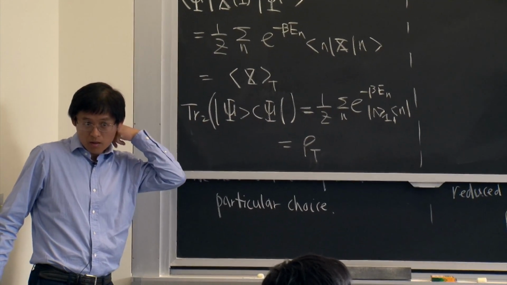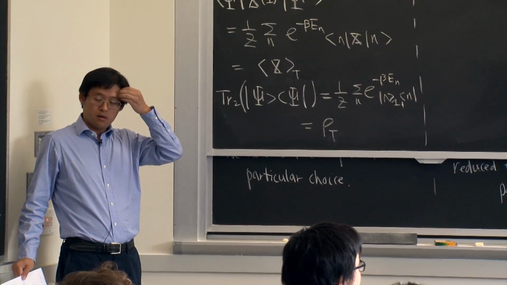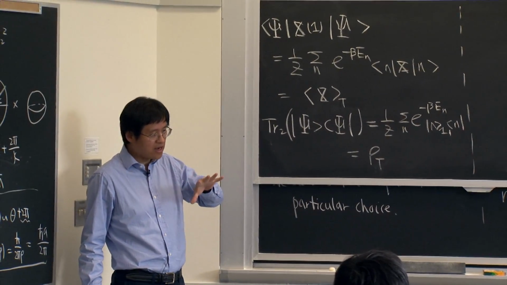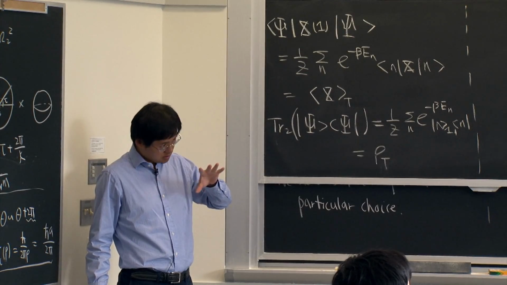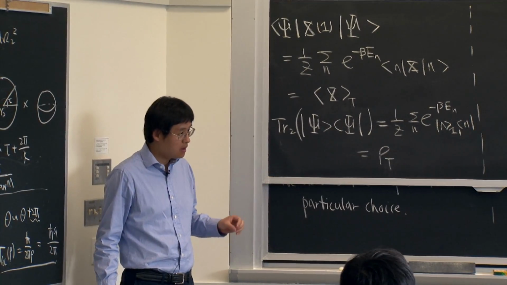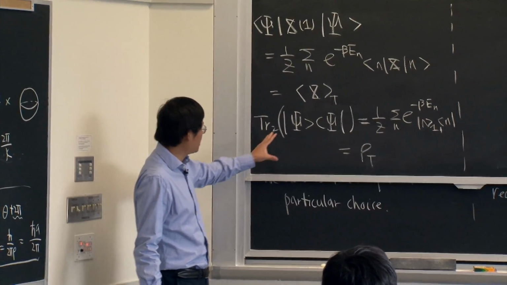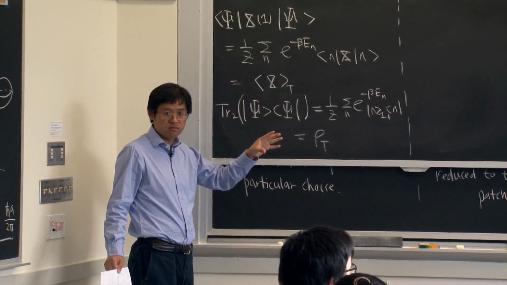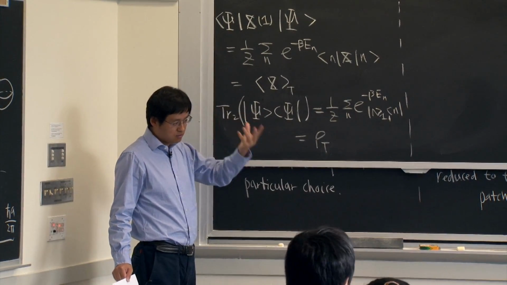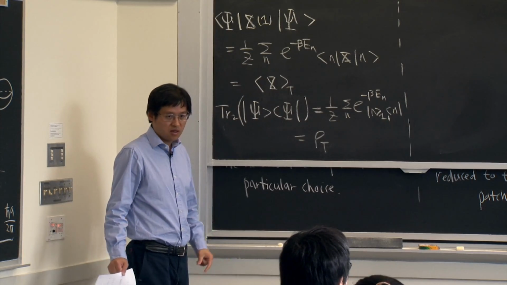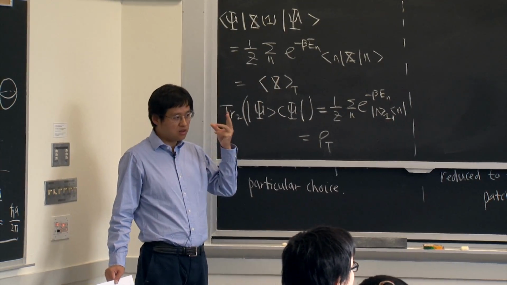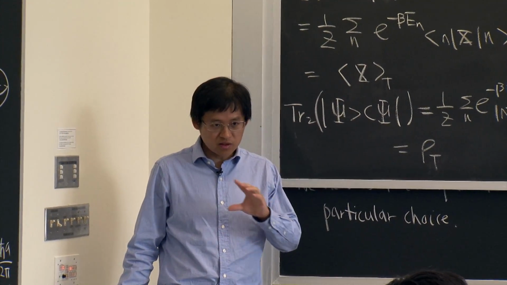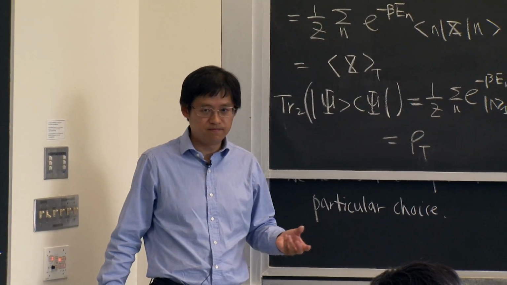Okay? So in other words, the thermal density matrix in one system can be considered as an entangled pure state of a doubled system. And because we know nothing about the other system, once you trace out the other system, then you get a density matrix. And this density matrix comes from our insufficient knowledge of the other system. Okay? So this is another way to think about this thermal behavior.